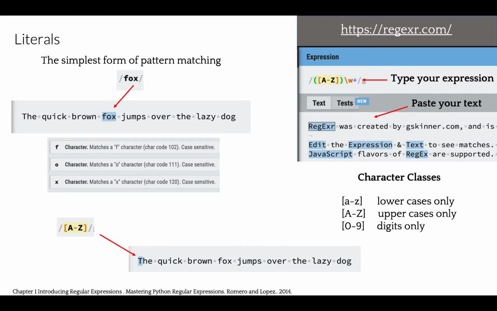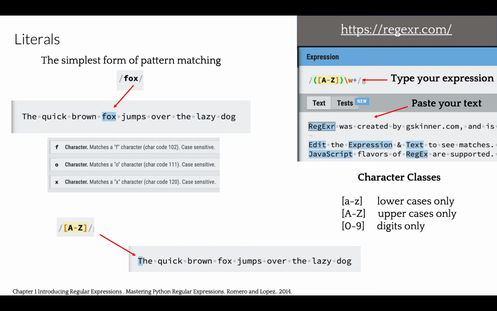To learn and practice regular expression syntax, we'll first be using the online platform RegexR, where you can just paste your text and experiment with regular expressions. Let's start with literals. They are the simplest form of pattern matching in regular expressions. Let's take an example sentence: The quick brown fox jumps over the lazy dog.